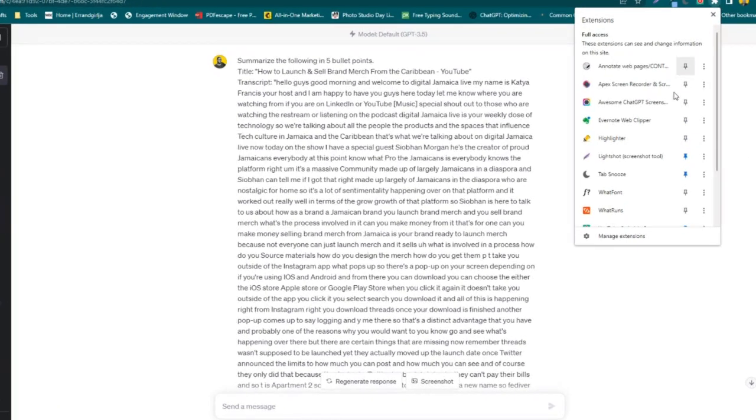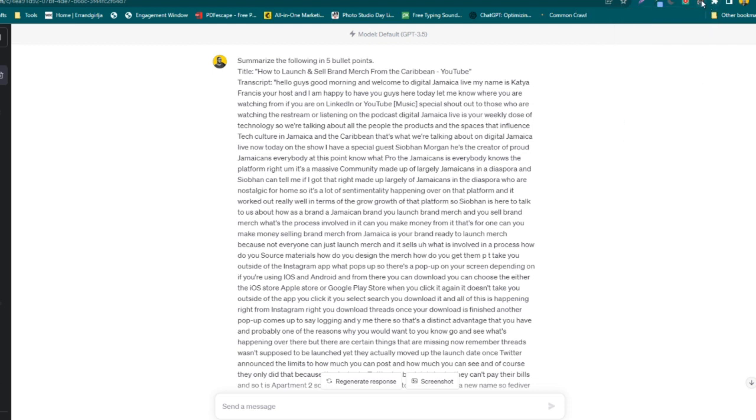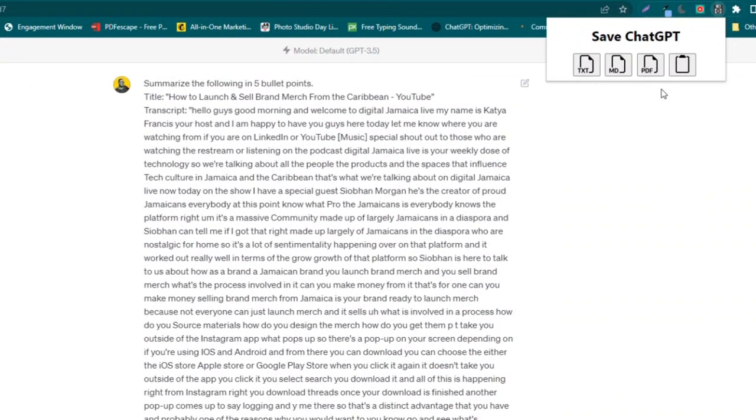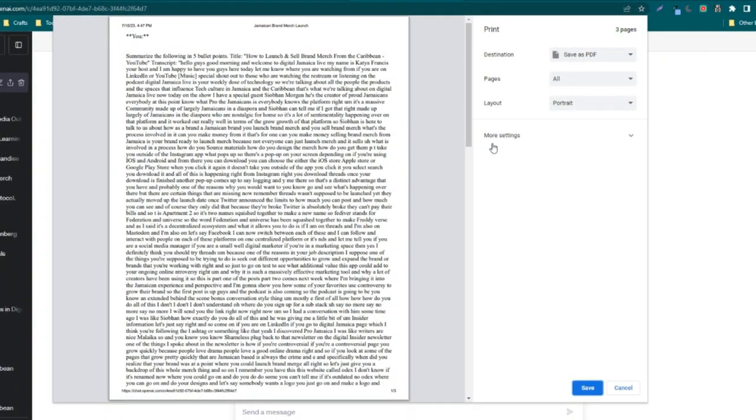Then I'm going to go to my extensions. I can always pin that to the toolbar. Find the Save ChatGPT icon. Click on it, and now I get this pop-up that is basically asking me how I want to save it. Do I want to save it as text? Do I want to save it as a PDF? I want to save it as a PDF. So if I click PDF here, boom, it pops up and I can then save it right from here.